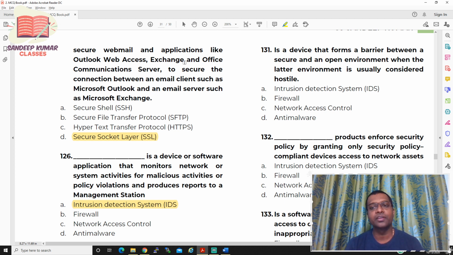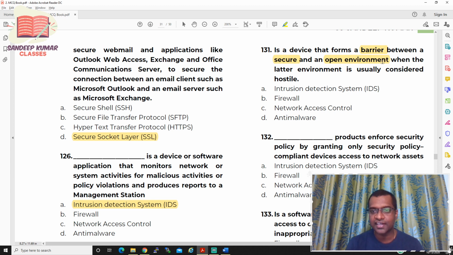So I hope you have picked up your answer. It should form a barrier between a secure environment. What do you mean by secure environment? Generally, it is considered as a private one, and an open environment. What do you mean by open environment? It's nothing but internet. So it should form a barrier between a private network and a public network.